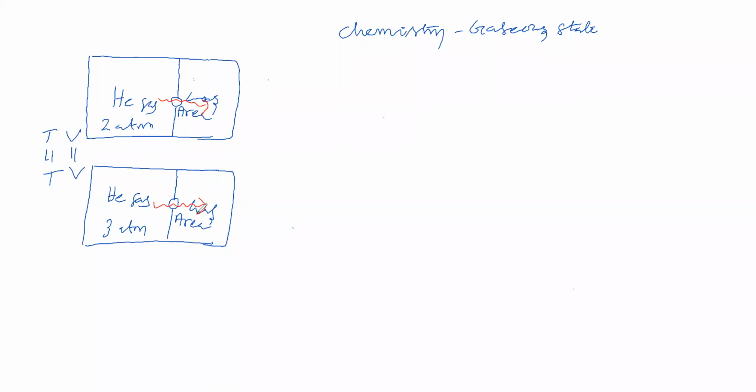Now how will the rate of diffusion be? What is the rate of diffusion here, you think? Here the pressure of helium gas is high, 3 atmosphere. Here the pressure of helium gas is low, 2 atmosphere. Now how do we feel about the rate of diffusion? Here you have taken helium gas at 2 atmosphere, here at 3 atmosphere. Both have the same volume and the same temperature. Pressure is low here, and high here.